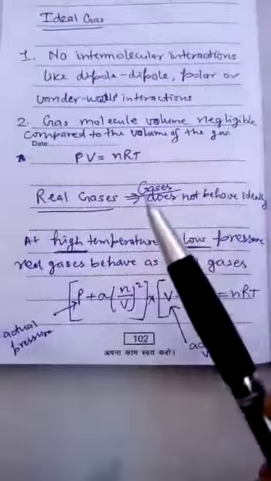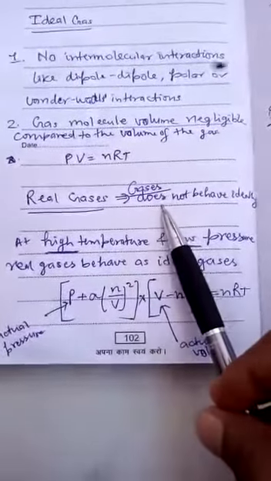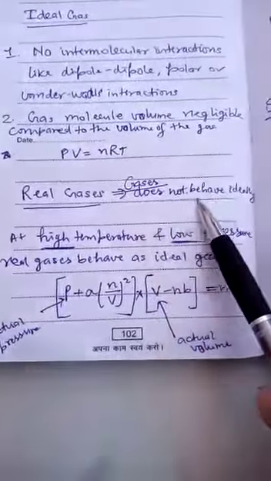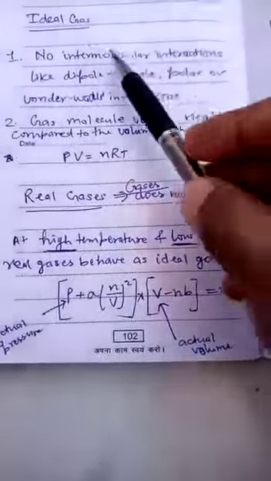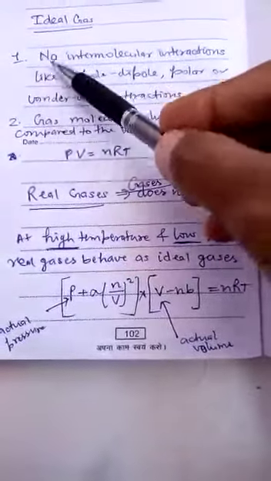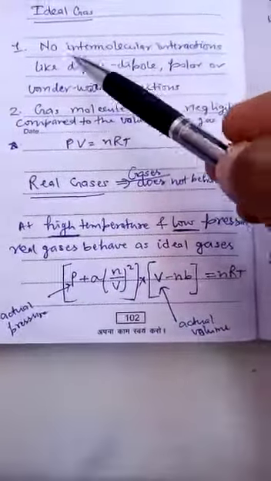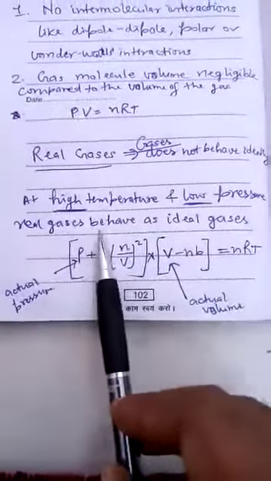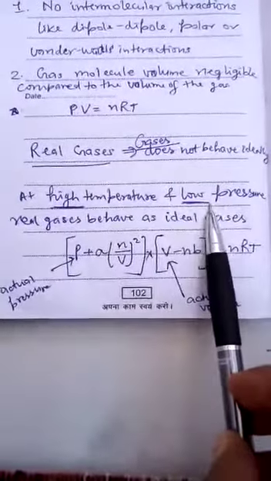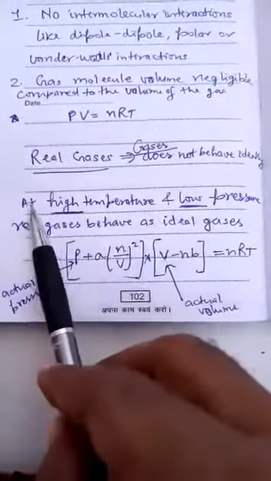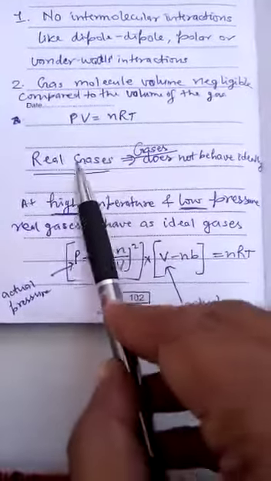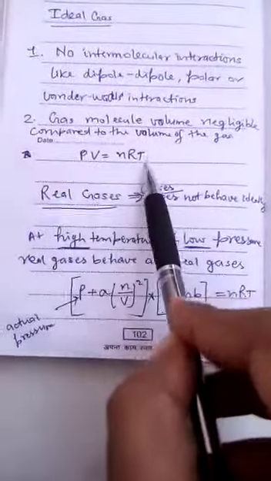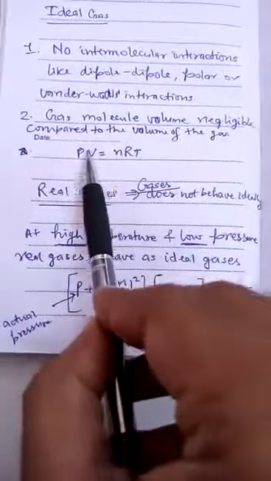Now, real gases. Actually, the real gases are the gases which do not behave ideally. Ideally means they do not follow the ideal gas conditions, these two conditions. Still, at high temperature and low pressure, real gases behave like ideal gases. It means at this condition, it is possible that real gases behave like ideal gases, and follow this gas equation, PV = nRT.